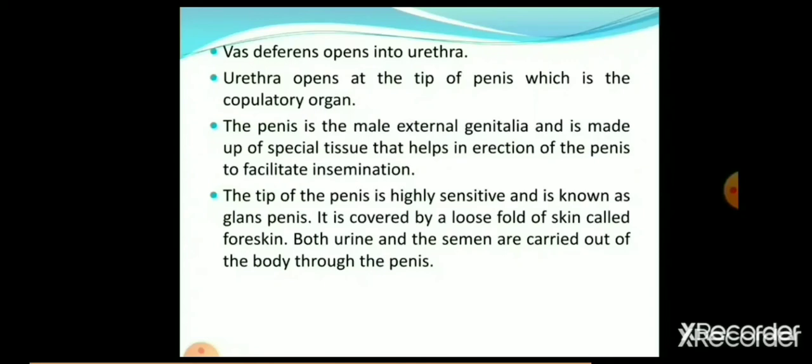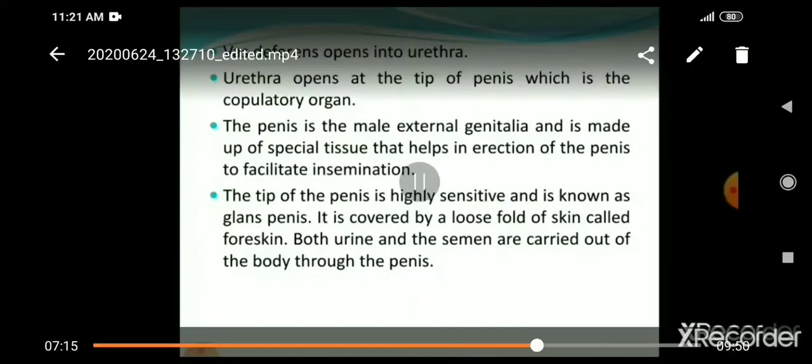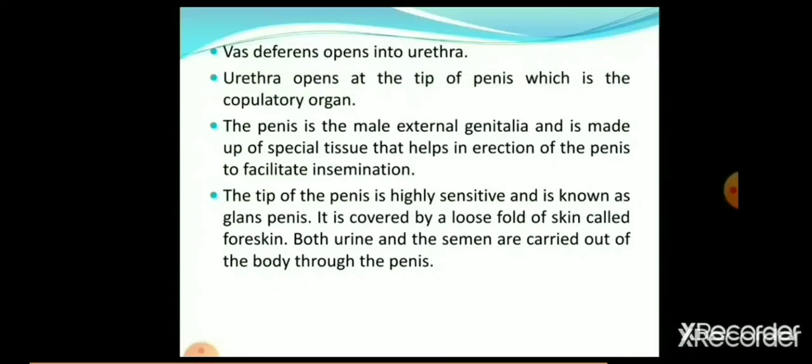The penis is the male external genitalia and is made up of special tissue that helps in erection of the penis to facilitate insemination. Insemination means insertion of sperm into the female genital tract. The tip of the penis is highly sensitive and it is known as the glans penis. It is covered by a loose fold of skin called foreskin. Both urine and semen are carried out of the body through the penis. That means in male, there is a common opening for urine as well as for semen.